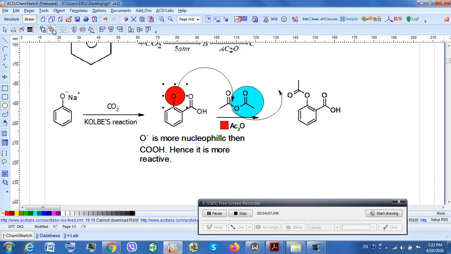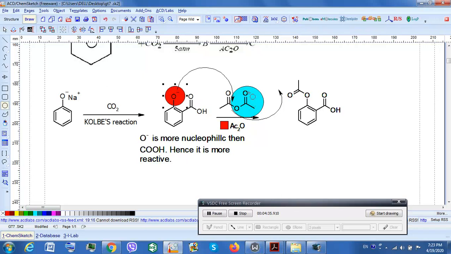However, please understand one point, that there are two nucleophiles here, carboxylic acid and O minus. In carboxylic acid, the lone pair on oxygen is resonance stabilized to a very great extent, but in O minus, that resonance stabilization is not equal and it is more nucleophilic. That becomes the incoming group, as I have shown by the arrow here.